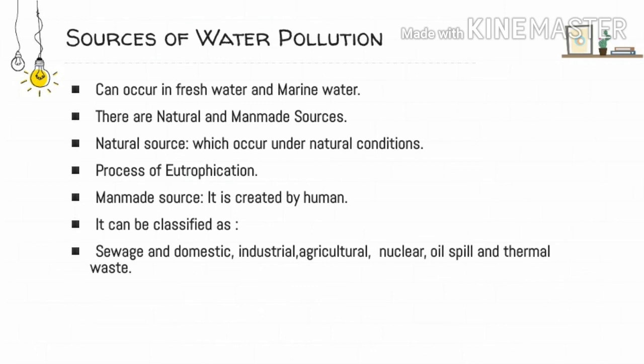The next source of water pollution is the man-made, or we can say human, source as well. The human sources of water pollution can be classified into different types like sewage and domestic waste, industrial waste, agricultural waste, nuclear waste, oil spill waste, or thermal waste as well. Okay, so these are the various types of man-made or human sources of pollution in water.